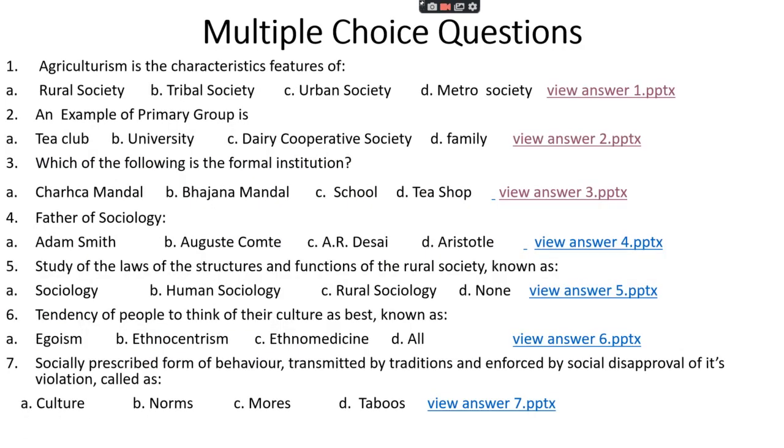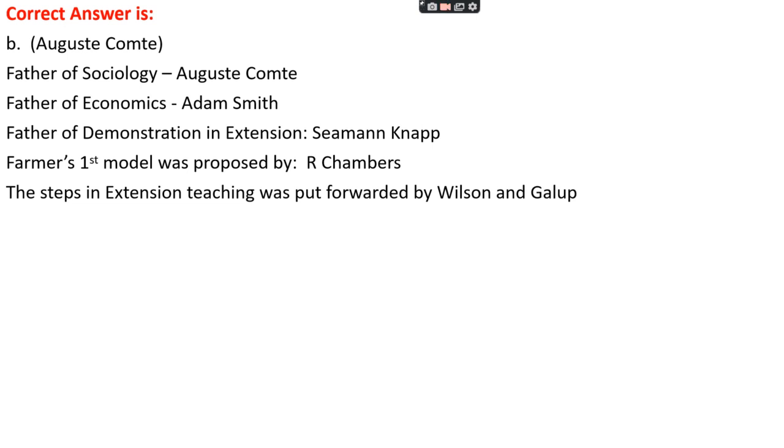Okay. Question number 4. The father of sociology is option A, Adam Smith, option B, Auguste Comte, option C, A.R. Desai, option D, Aristotle. The right answer is option B, that is Auguste Comte. The father of sociology is Auguste Comte, while Adam Smith is the father of economics. And the person who proposed the farmer's first model was R. Chambers, and the father of demonstrations in case of extension is Seaman Knapp, and Wilson and Gallup put forward the steps in extension teaching.